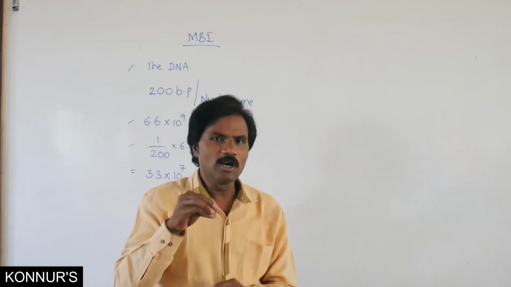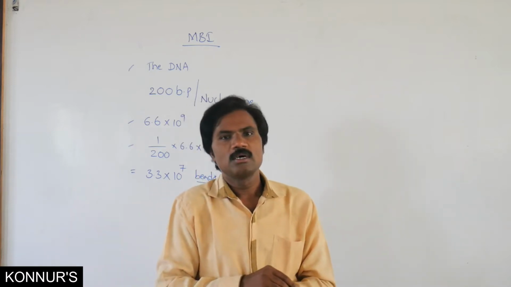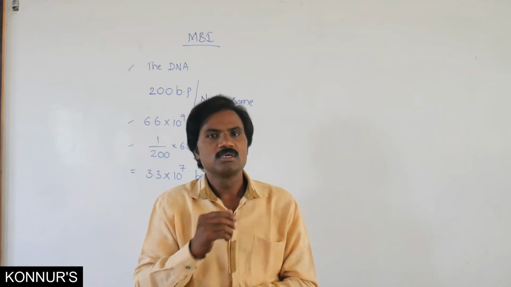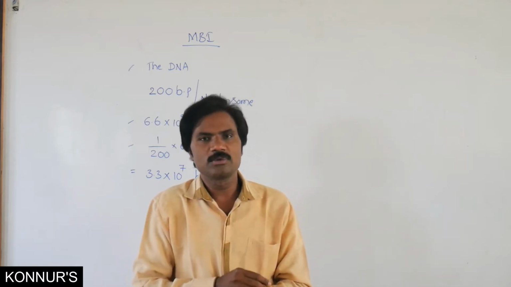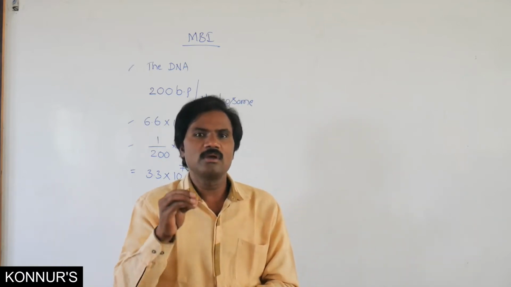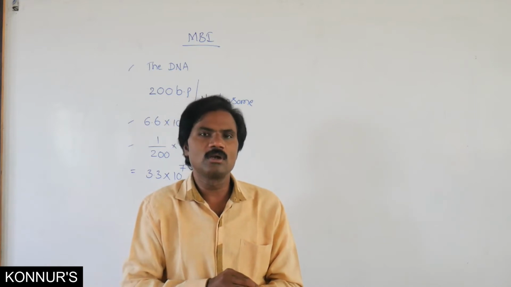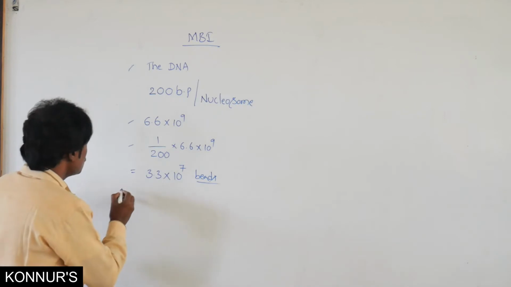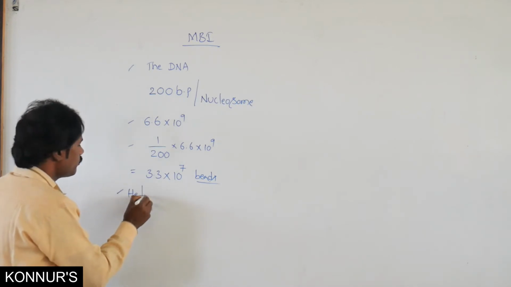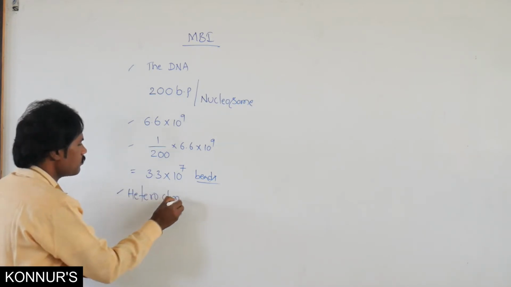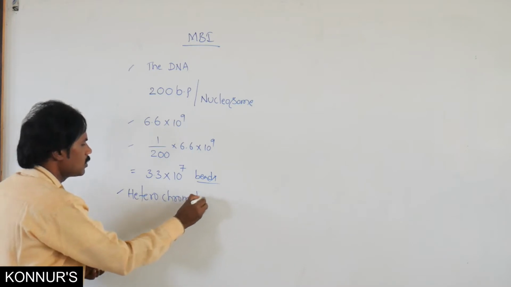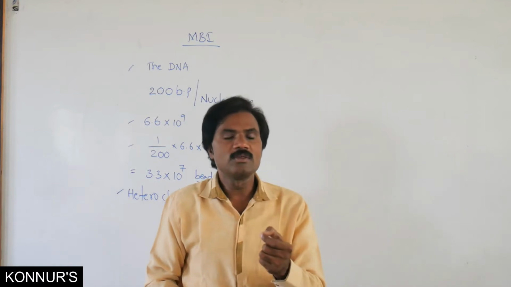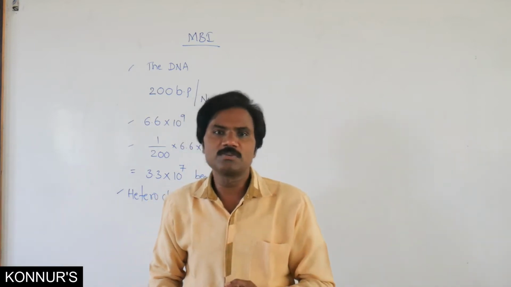If you observe inside the nucleus, some regions are dark stained and some are light stained. The dark stained region we call heterochromatin. This heterochromatin is inactive in transcription.